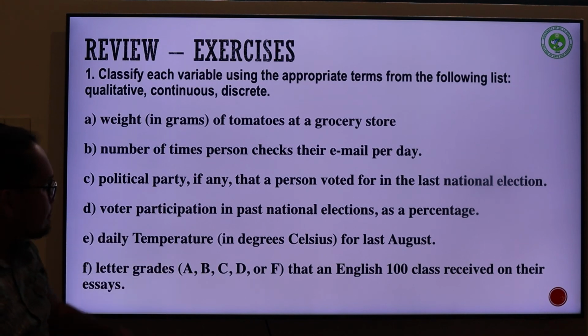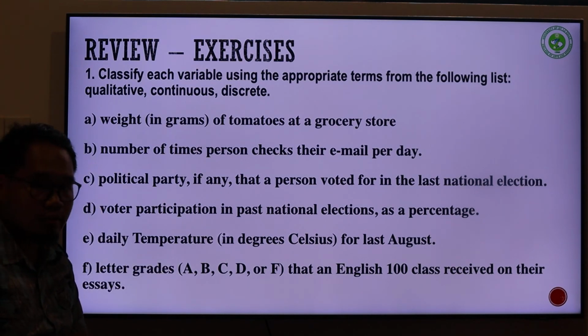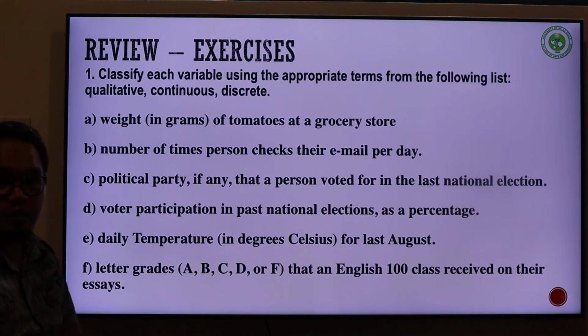Letter E, daily temperature in degrees Celsius for the last August. We can have decimals there, and we are measuring temperature. So this is a continuous variable as well.